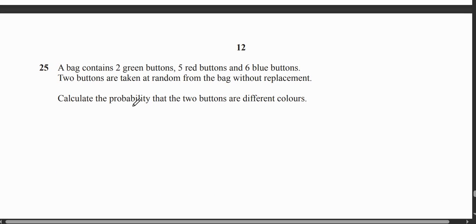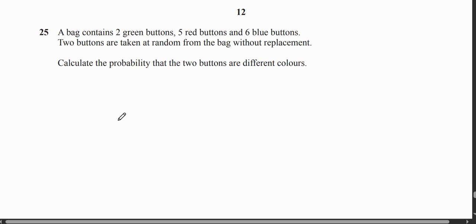Next question, it says a bag contains 2 green buttons, 5 red buttons, 6 blue buttons. 2 buttons are taken at random. Okay, so look, total buttons are how many? 2 plus 5 plus 6. Quick math, so that's 13. Total buttons.